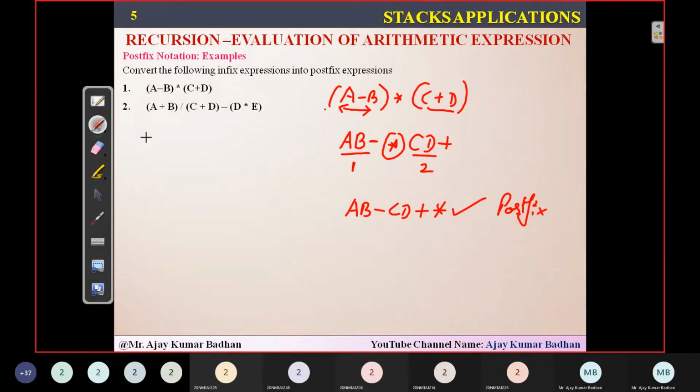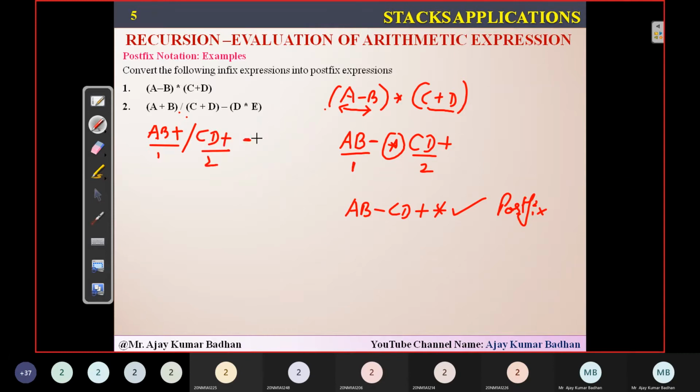Now let's see this one. You can see here this particular expression I wanted to do. So wherever brackets are there, I had to first convert that expression into a postfix form. So a plus b is there within the bracket. So can I write it ab plus? Ab plus, this is first one. Now c plus d. So can I write cd plus? Okay, second expression you got it.